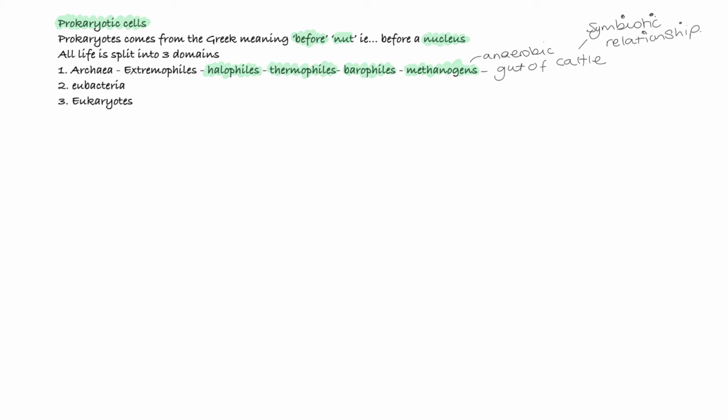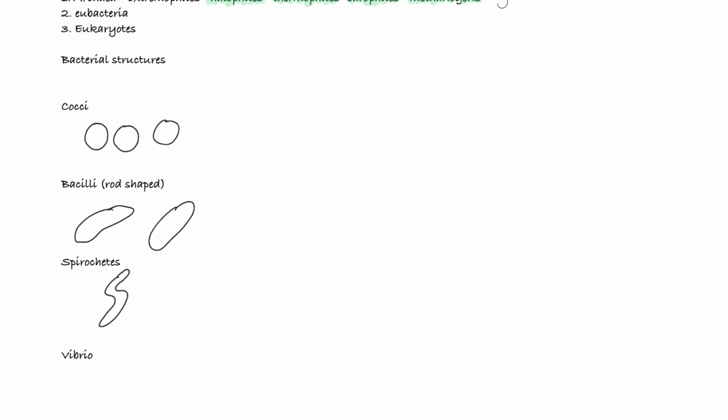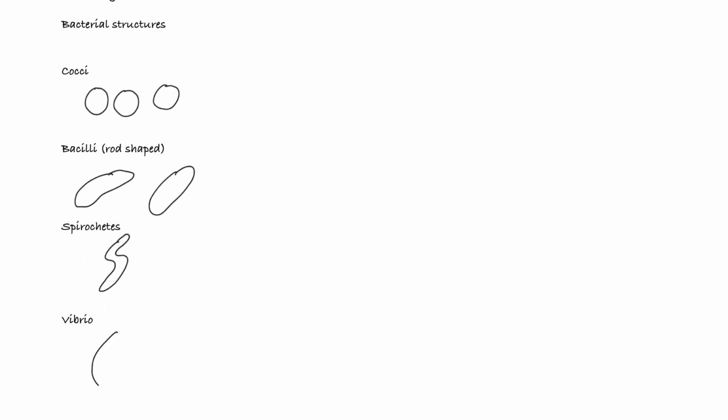So prokaryotes are the most abundant organisms on Earth, and they come in some pretty different structures. We can see coccus bacteria, these are spherical. Bacilli bacteria, these are rod-shaped. Spirillum bacteria, these are spiral. And Vibrio bacteria, these are comma-shaped. For instance, a very well-known rod-shaped bacterium is Yersinia pestis.